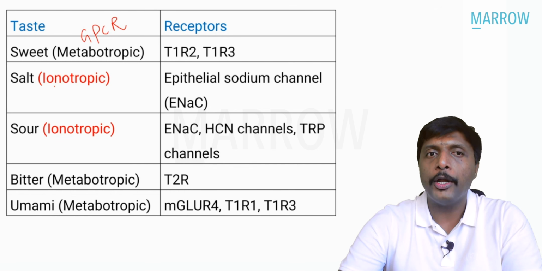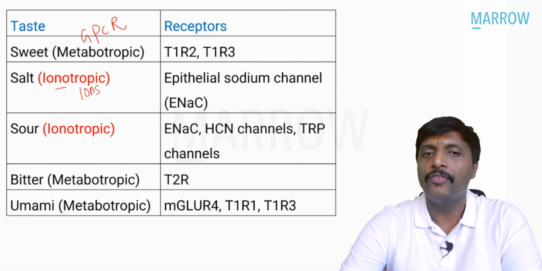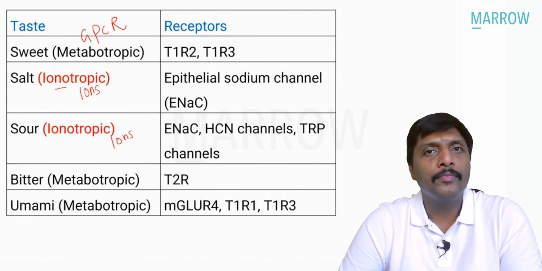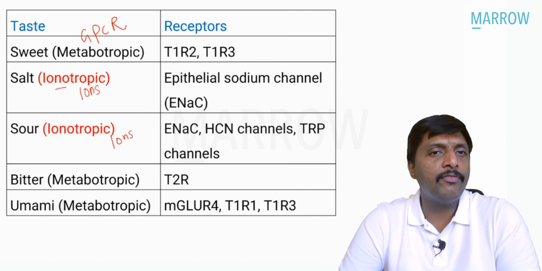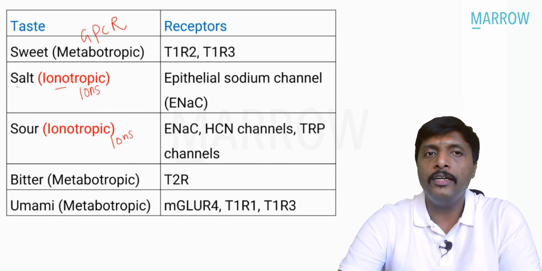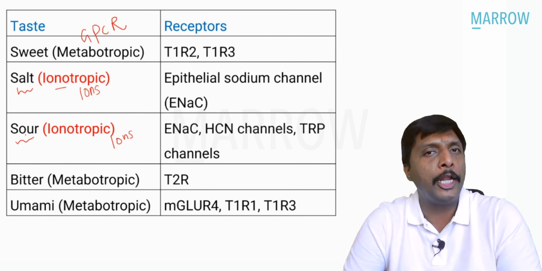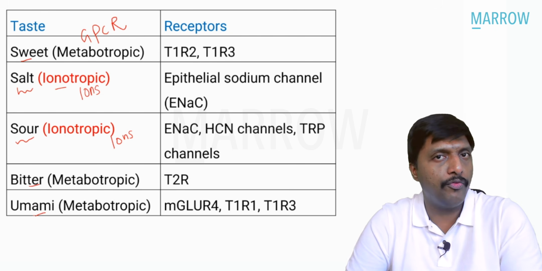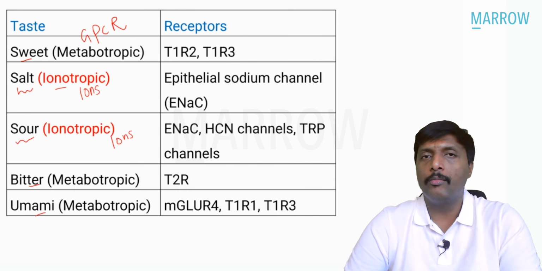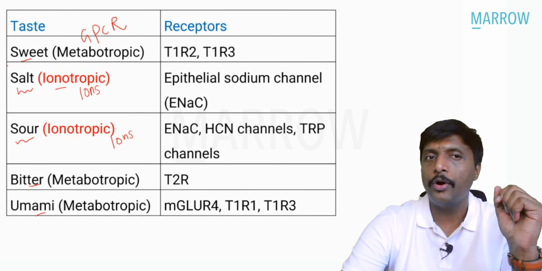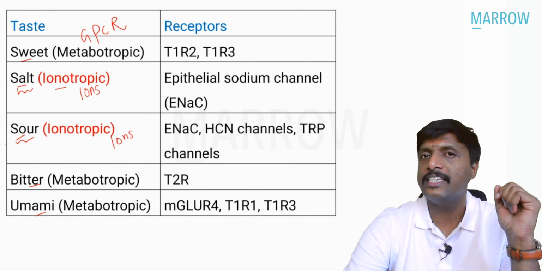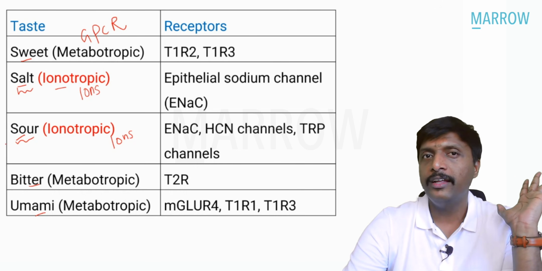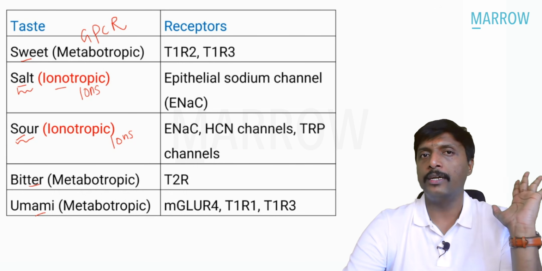Second group is ionotropic. On opening, they lead to influx of ions. That's all. So which tastes have ionotropic receptors? Salt and sour. Ionotropic receptor. Remaining three, sweet, bitter, and umami, metabotropic G protein coupled receptor. The most important take home message, salt sensation and sour taste sensation, ion channel mediated. Remaining three, G protein coupled receptor.